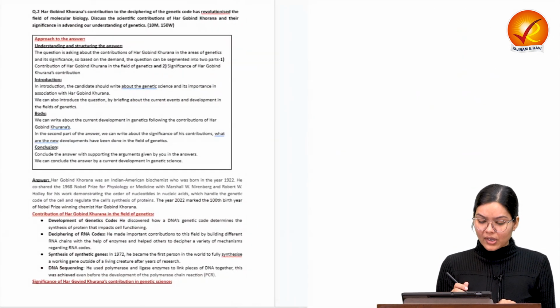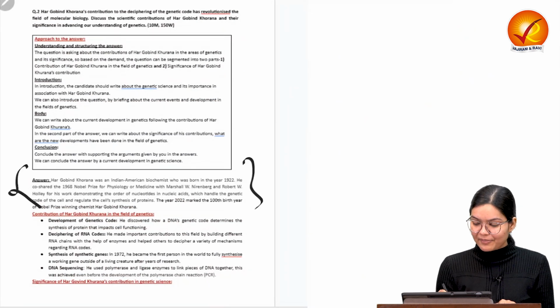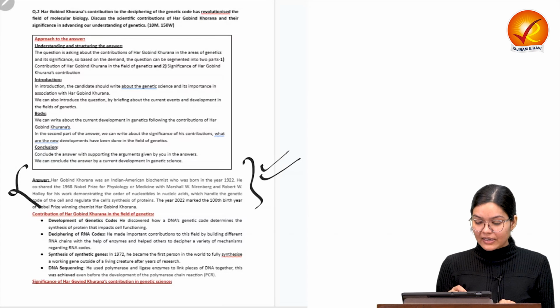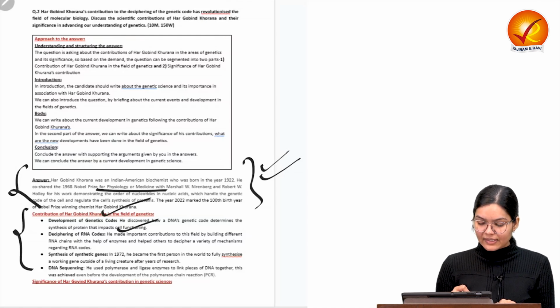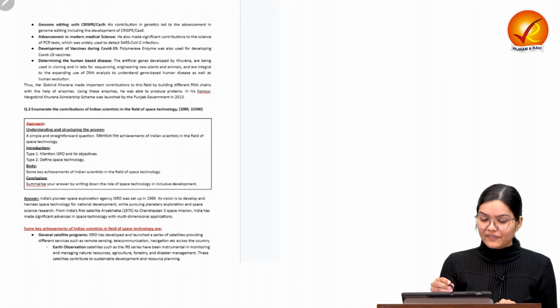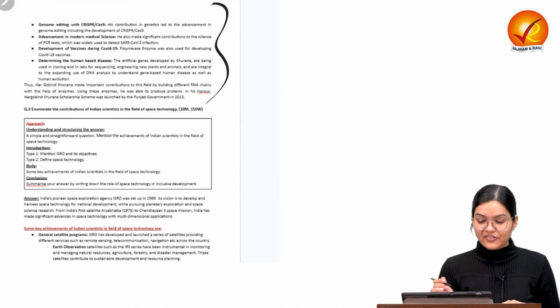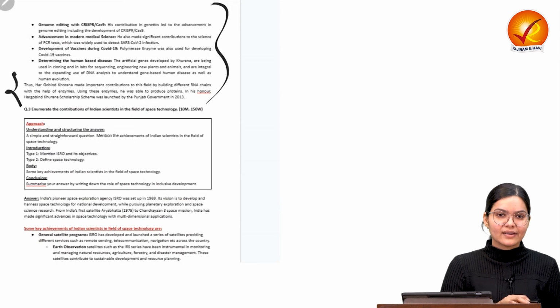Now go through the model answer. In the answer, we have provided the context, that he was an Indian American scientist and he got the Nobel Prize. Then we have written about the contribution, like development of genetic codes, deciphering of DNA and RNA codes, synthesis, and DNA sequencing. Then we have written down the significance: it is used for genome editing, vaccine formation, etc. And then we have provided a conclusion.